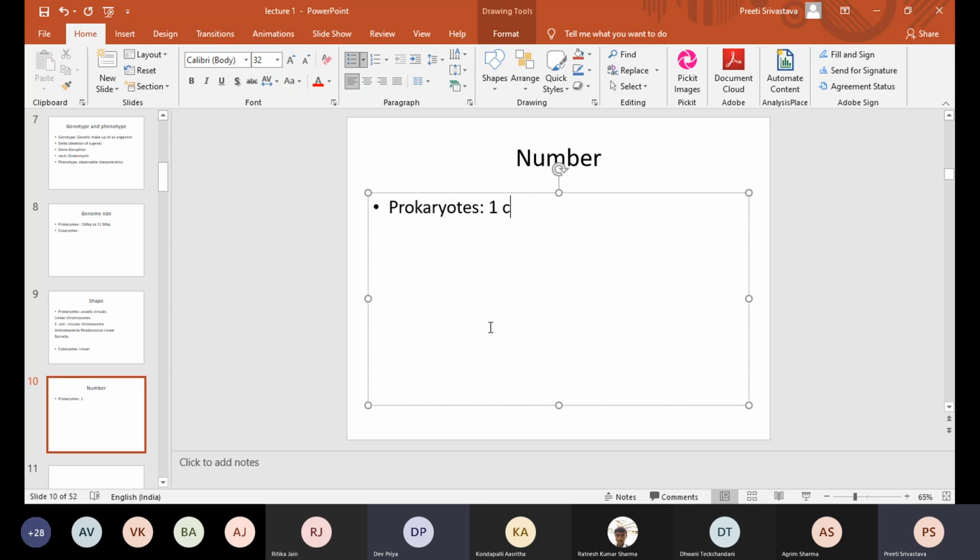There can be separate plasmids in a prokaryote, so I guess that could count. Eukaryotes can have a large number of chromosomes, ranging from more than 1 to many. And prokaryotes have one?